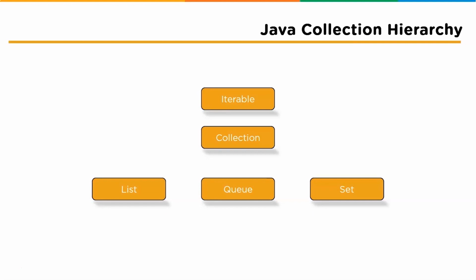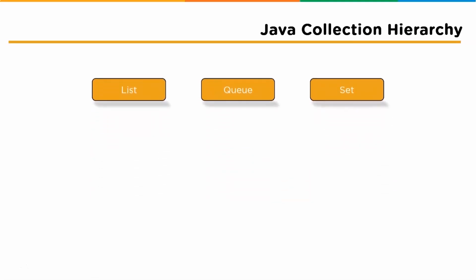Out of the complexities, we have the interface and the classes as the major part of the collections. Now, let us understand each one of them one step at a time. As you can see on the screen, we have the iterable interface, which is implemented by the collection interface, and this collection interface is further implemented by list, queue, and set.